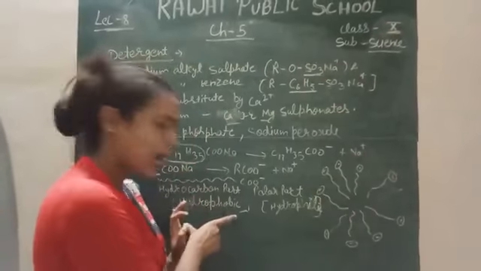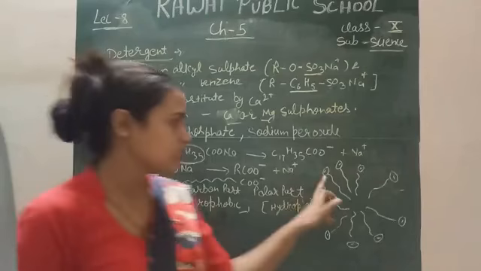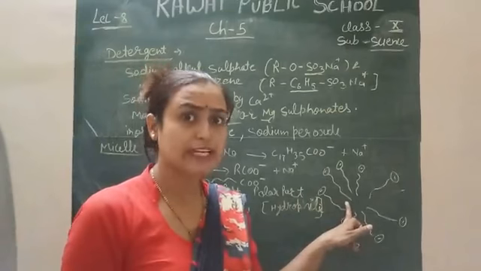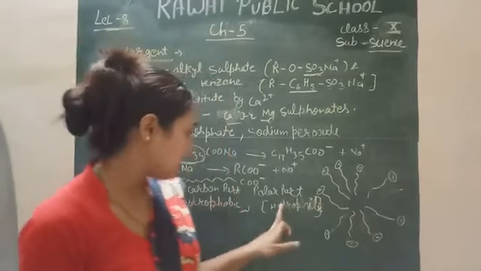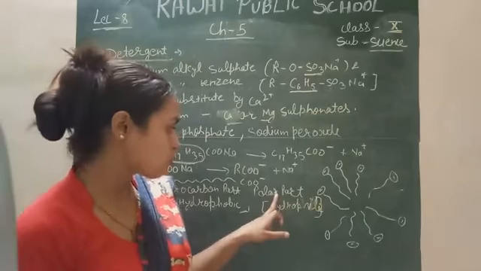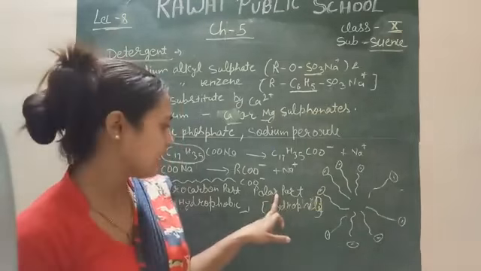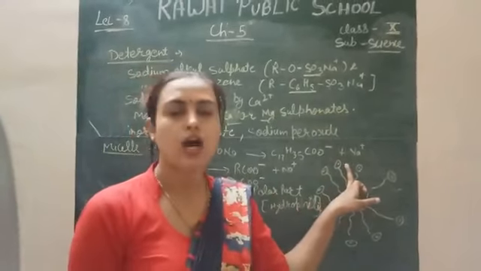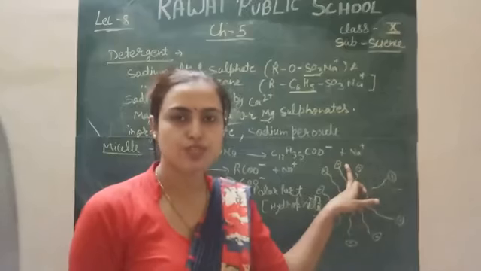Always the hydrocarbon part or hydrophobic part is on the inner side during cleaning, and the hydrophilic part or polar part, or you can say the tail part or the negative part, is always present on the outside when we use detergent.